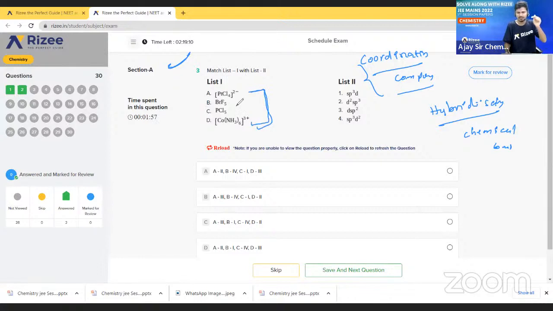In these 4 compounds, 2 compounds are coordination compounds and 2 compounds are normal compounds. Those 2 are from chemical bonding, and 2 compounds are from coordination chemistry. See here, what is the hybridization of PtCl4 2 minus? Very important.